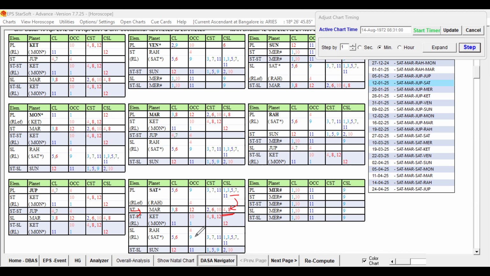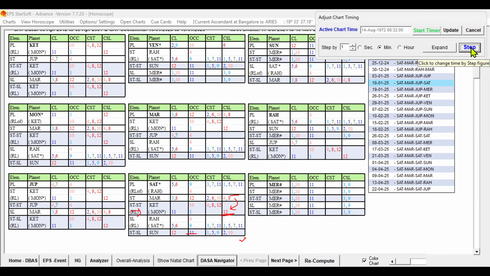Now look at the sublord. Instead of 5, it is showing 4. So the second planet is fine, but the sublord planet on its own is 4. Still, let us increase one more minute, because the second planet support will be there on Rahu. Let us check one more minute and see what happens. No harm in verifying that. Now, what happened? Nothing much happens. 8:32. One more minute.